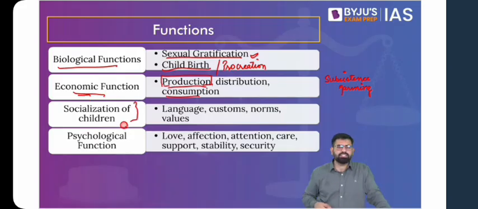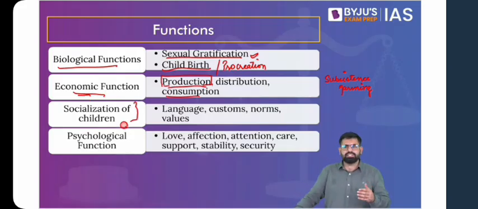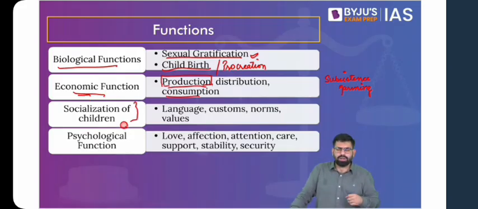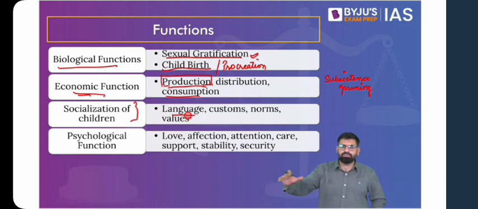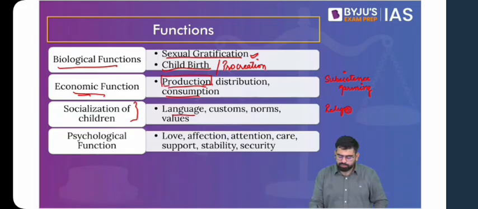Then another aspect is socialization of children. As we have already understood, socialization is a relationship between the individual and the society. And once a child is born, the primary source of socialization is family. It is your family who teaches what language to speak, how to behave, what are various values of this family, what are various other aspects of society. Then they teach you about the religion and the cultural practices, which is basically primary socialization. So another function is primary socialization or socialization of children.